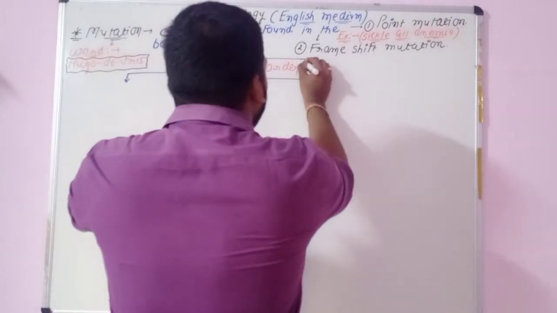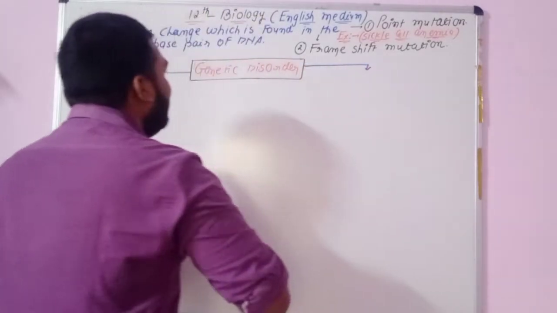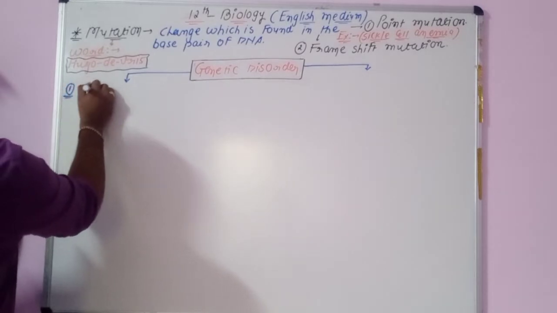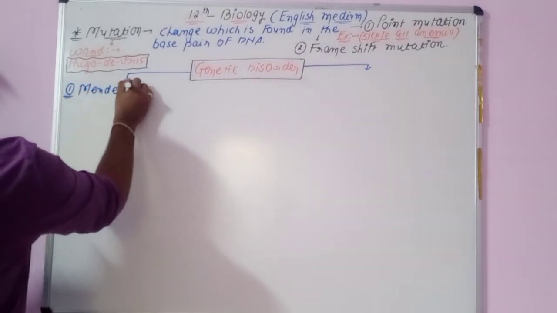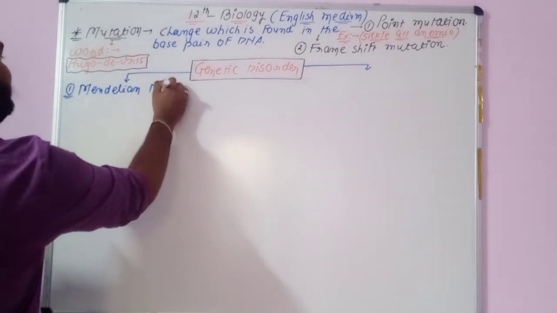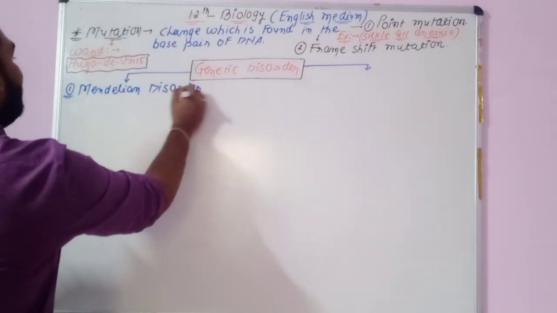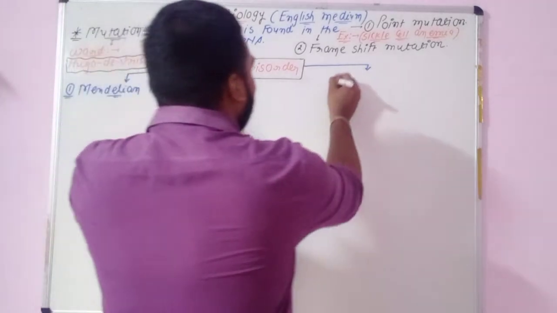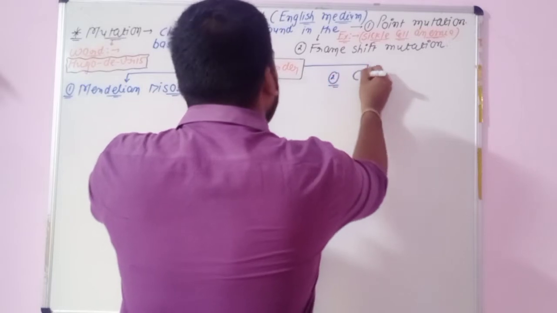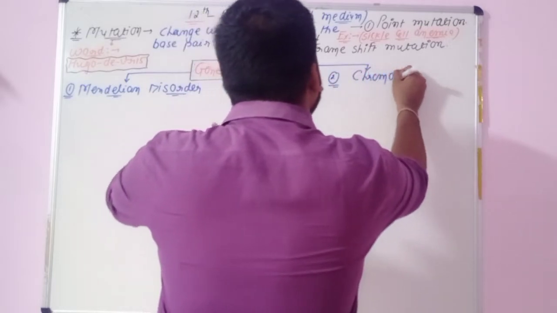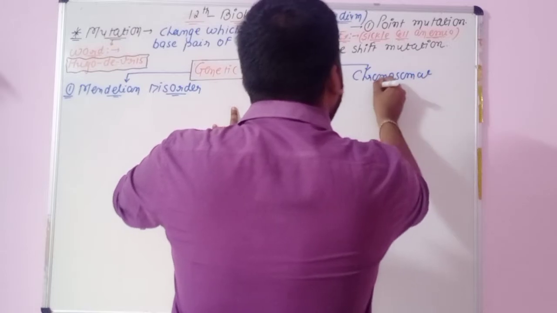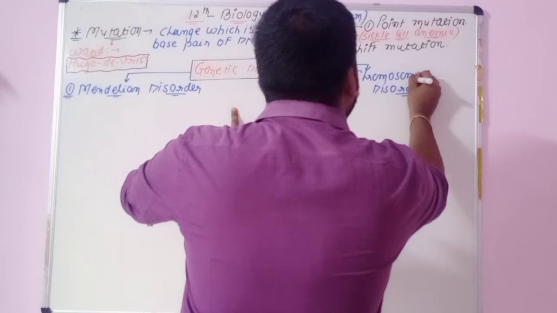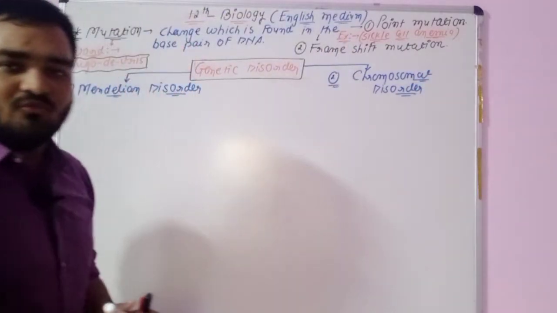The first type is known as Mendelian disorder, while the second type is known as chromosomal disorder. So two types of disorder are there.